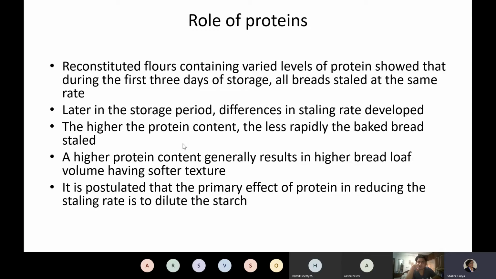And then later on, there were many studies carried out wherein extra protein was added, and its role was established, whether it is gluten protein that has an anti-staling effect, or whether it is any other protein. For example, if you add whey protein or soya protein or any other protein source, how does it act as an anti-staling agent.